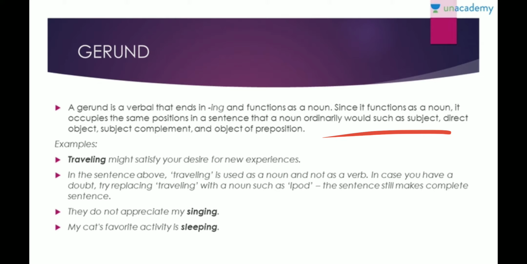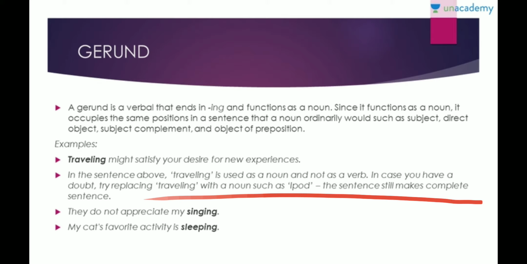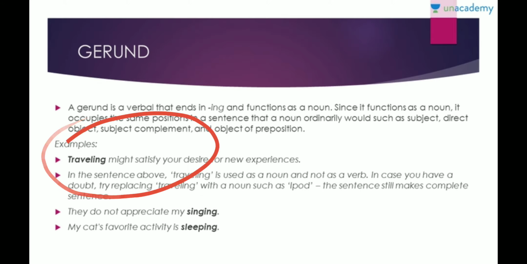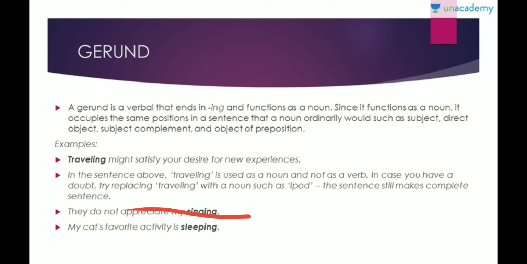So, traveling might satisfy your desire for new experiences. Now, here, if you see, traveling is being used as a noun and not as a verb because it is being told that this might satisfy. So, it is something that might satisfy, right? In case you have any doubt, replace traveling with anything. You can replace it with iPod or any other thing, and you would know that the sentence makes sense. Like the next example that we have, they do not appreciate my singing.